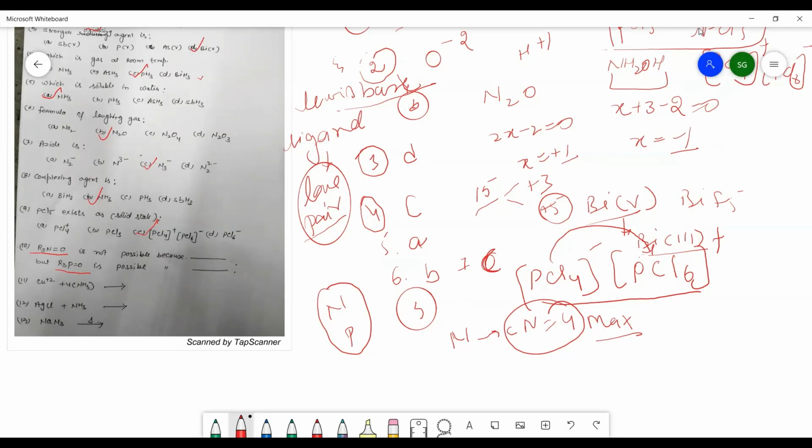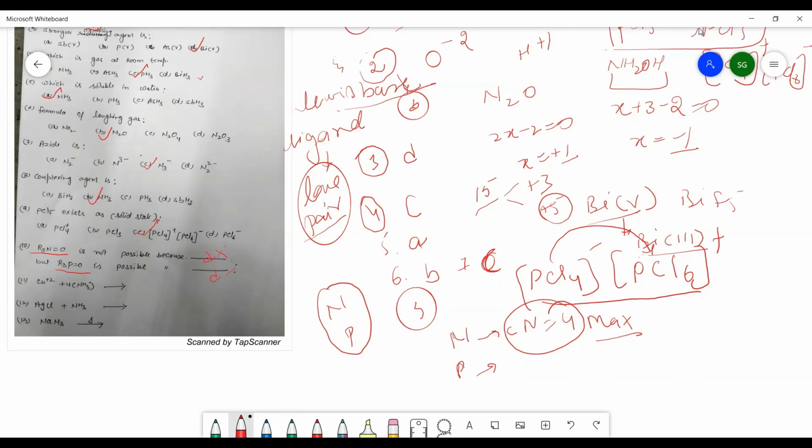But R3PO is possible because phosphorus has a tendency to form d-pi-p-pi bonding. Phosphorus has a vacant d orbital, and because of that R3PO is possible, but in nitrogen the vacant d orbital is not present. That is the reason.